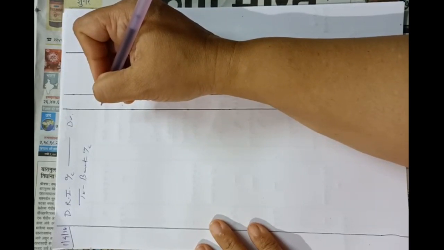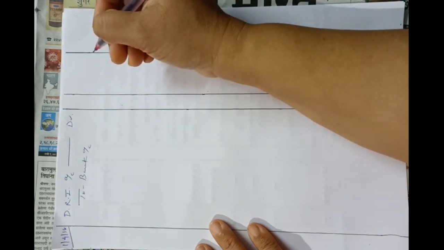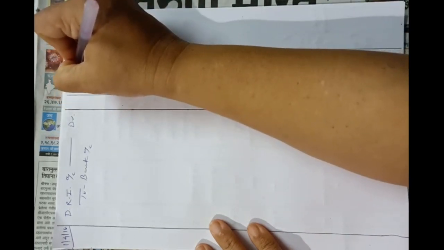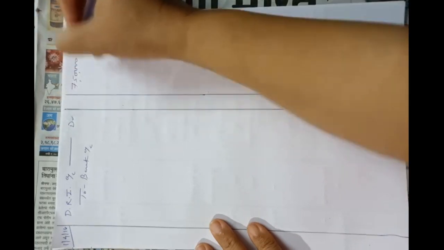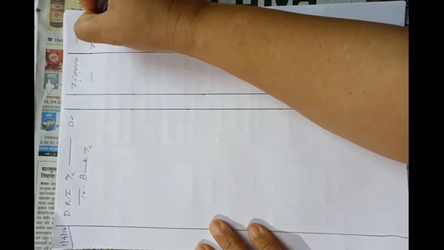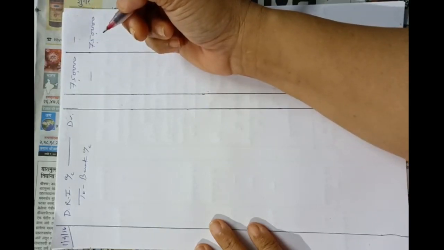Now 15% of 50 lakhs, that is the nominal value of redeemable debentures. The amount is 50 lakhs. So 15% of 50 lakhs will be 7 lakhs 50,000. So they have invested 7 lakhs 50,000 into a fixed deposit of the bank. Rate of interest is 9%.